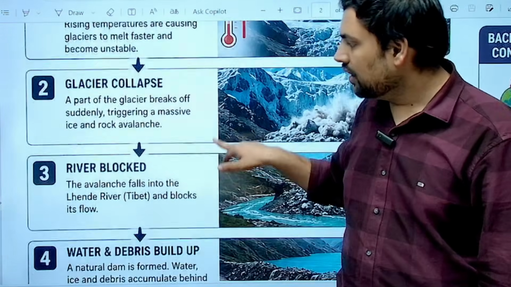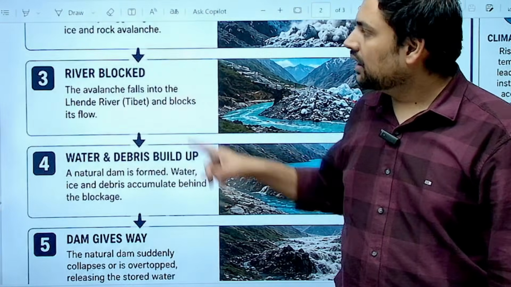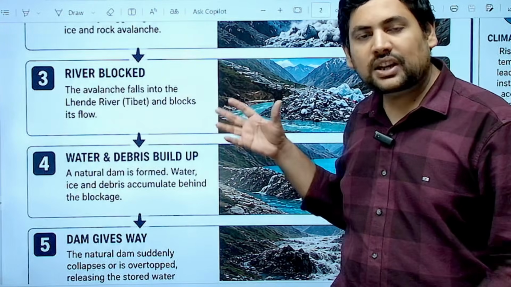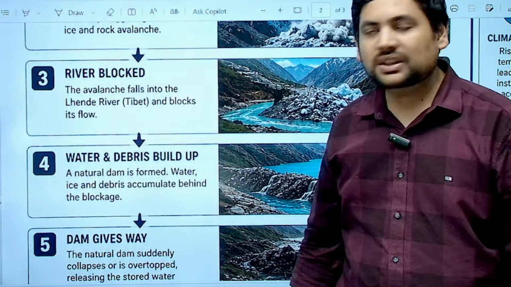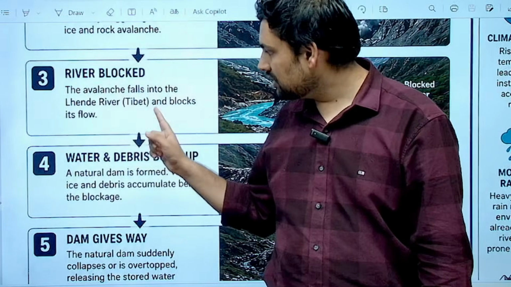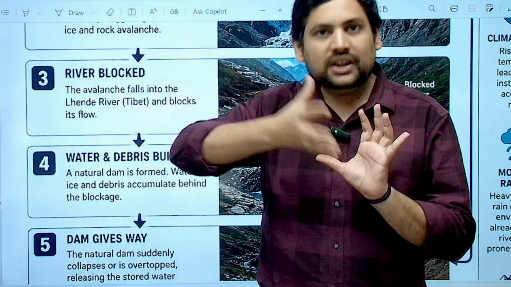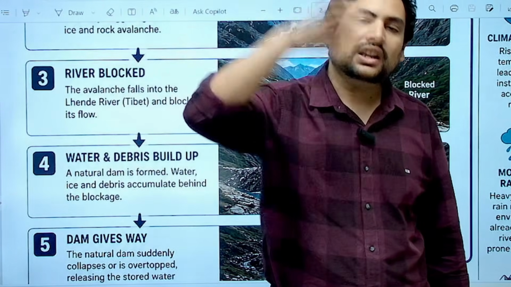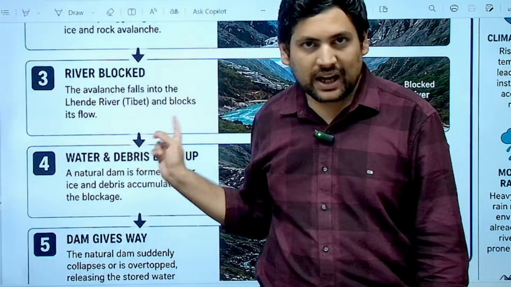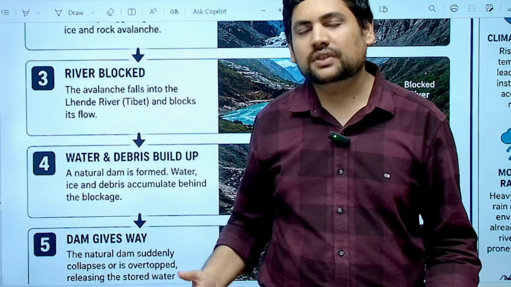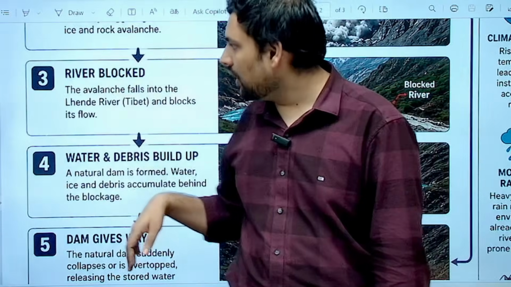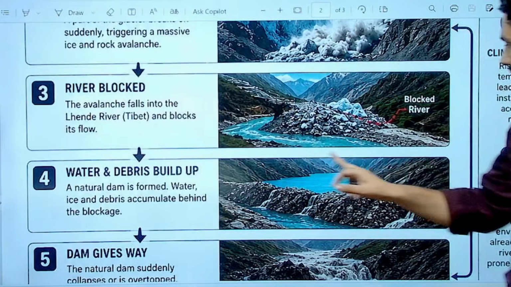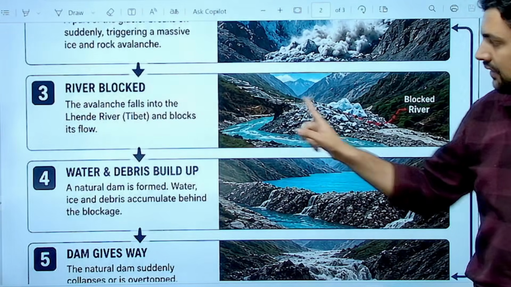Now because of this, what happens? The river got blocked. Those large ice pieces fell on the Lende river, which is in Tibet, and stopped its flow. So this river, which was normally flowing from Tibet to Nepal, is now obstructed by these large chunks of glacier ice that have fallen. Now after that, what happened? This large chunk has fallen here. After the avalanche, this has blocked the river.